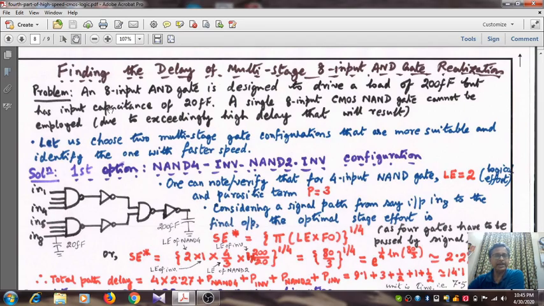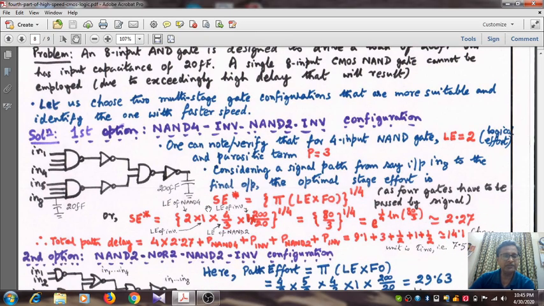Okay, so an 8 input AND gate is designed to drive a load of, let us say, 200 femtofarad, but has input capacitance of 20 femtofarad. A single 8 input CMOS NAND gate cannot be employed due to exceedingly high delay that will result. That is obvious, so that we need to avoid. Let us choose 2 multi-stage gate configurations that are more suitable and identify the one with faster speed.